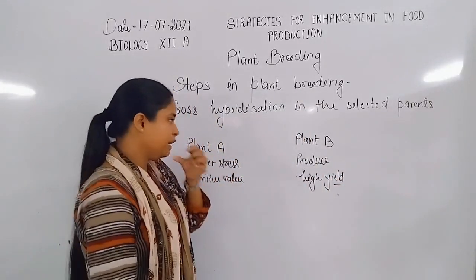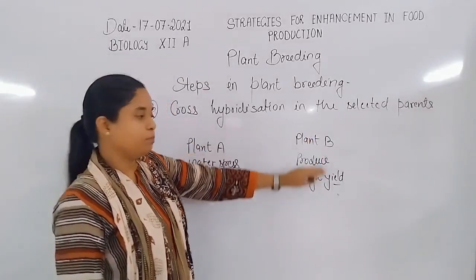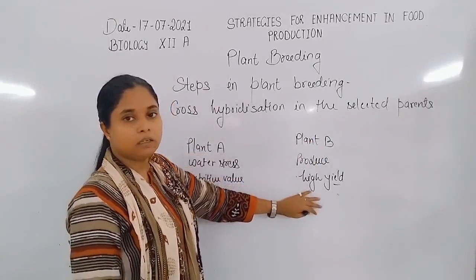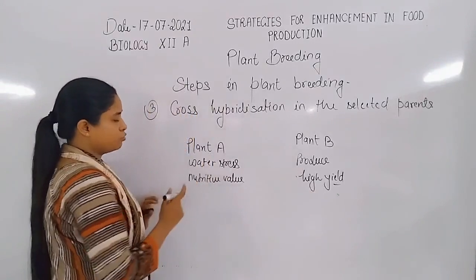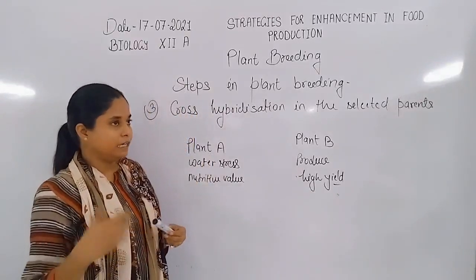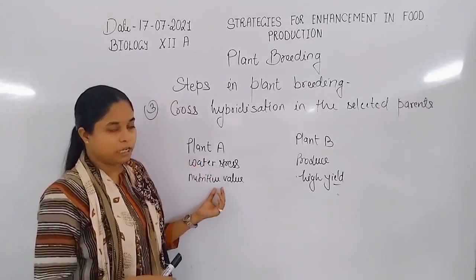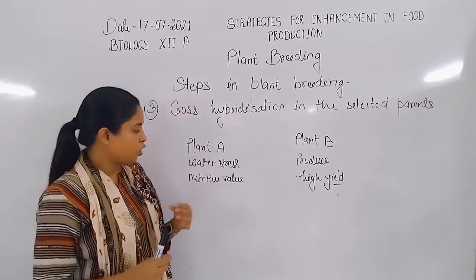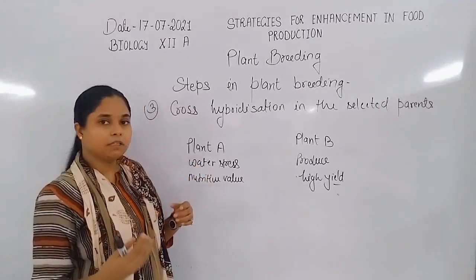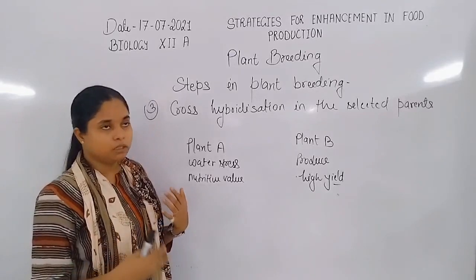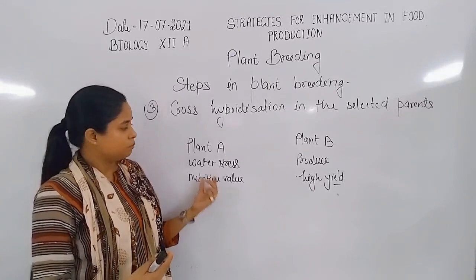That means if they are producing oranges, they produce a high number of oranges. But plant A doesn't have such qualities like a high number of oranges, and the size of oranges of plant A is small, but they can survive in water stress or have the nutritive value. That means maximum vitamin C is present in plant A oranges.